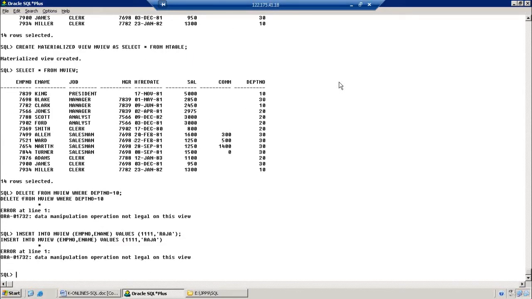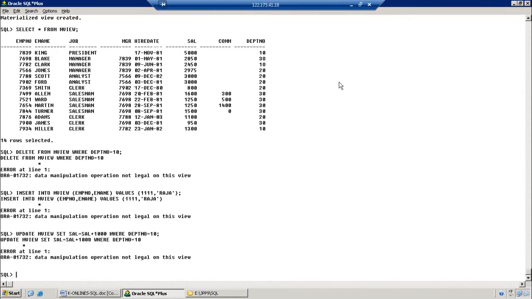We cannot possibly do any insertion also. Suppose I am going to do the updation. How many DML operations? 3. Insertion, updation, deletion. This any activity does not allow in this materialized view. Please keep that in mind. We can do that while getting the permissions, but initially we cannot.